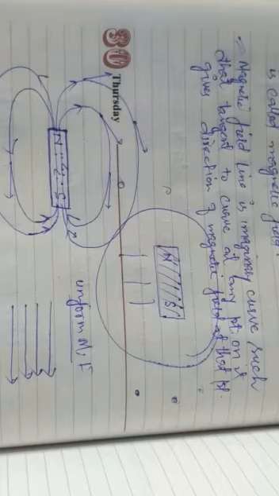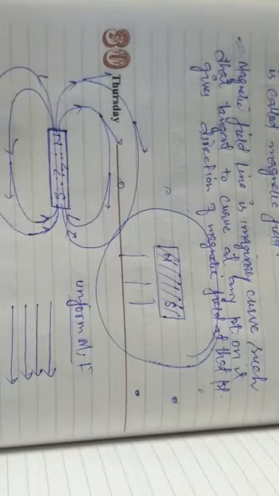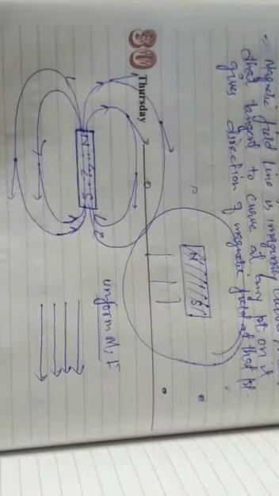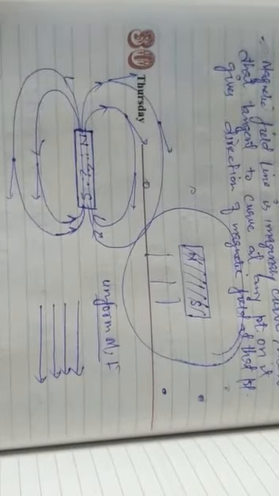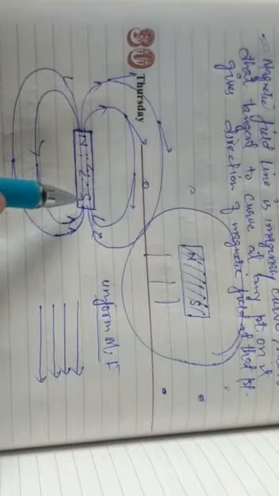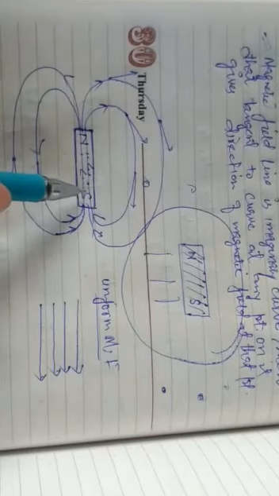And moreover, there are so many properties of magnetic field lines, as we have discussed. One of the properties that you have to understand is that these magnetic lines arise from south.